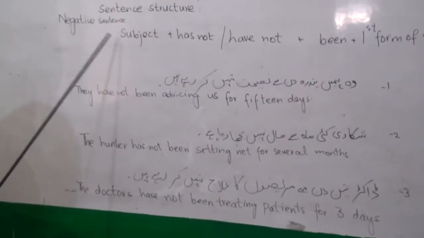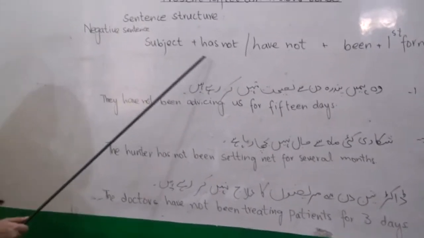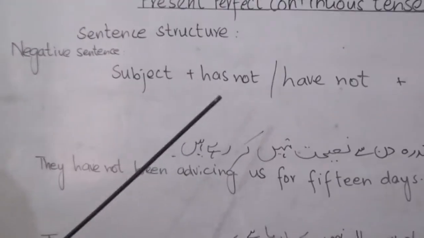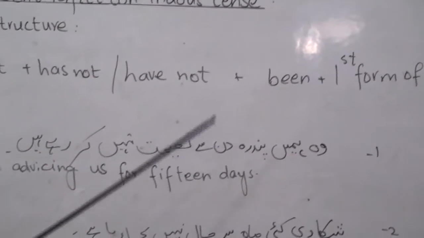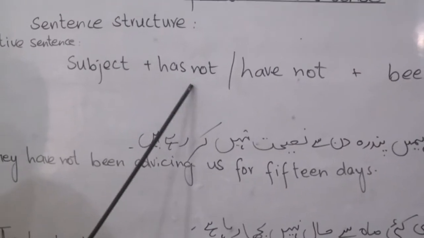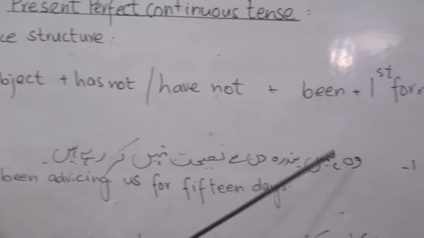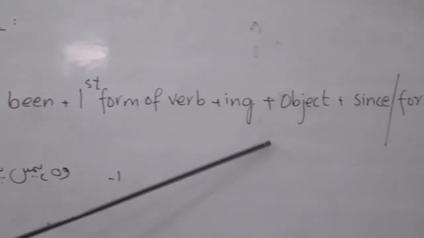So look at the examples of the negative sentences. First of all, see the sentence structure. In negative sentences, not is added before the auxiliary verb been, and after has or have. Subject plus has not or have not plus been plus first form of verb with ing plus object and since or for. Look at the examples given to you.